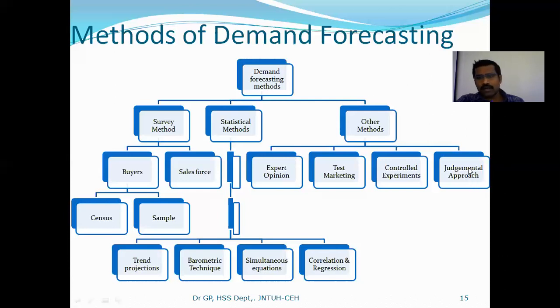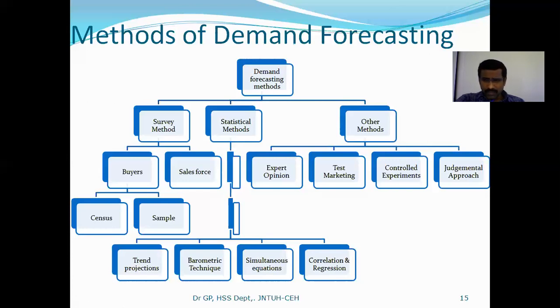In a judgmental approach, based upon the judgment passed by the authorities, we take a decision. Suppose the government decided to impose more tax on tobacco products. Automatically, what happens? That impacts the sales of the tobacco products. So actually, who decided? The government decided that the tax should be increased or consumption should be decreased.